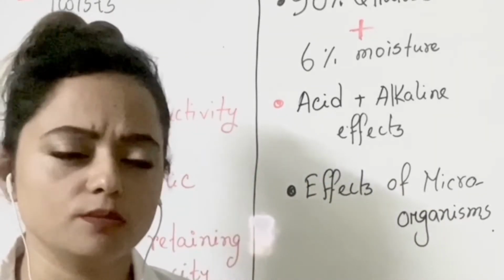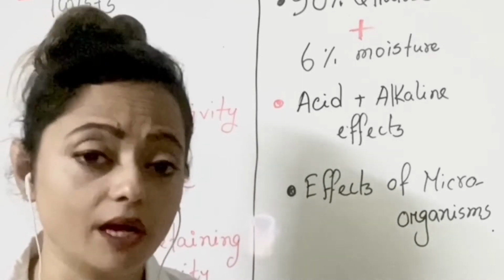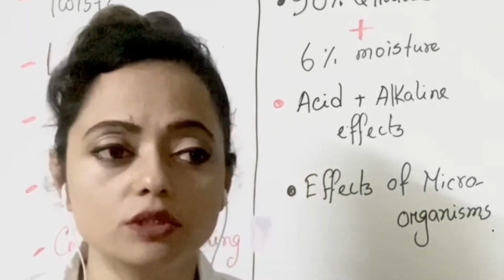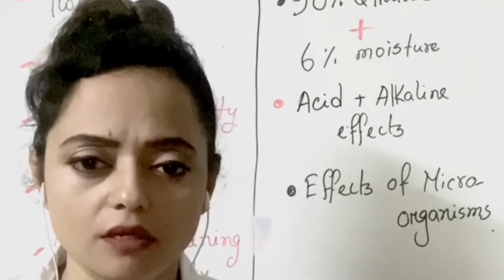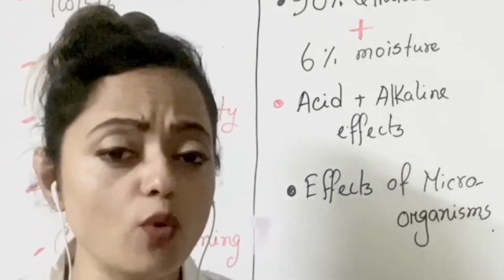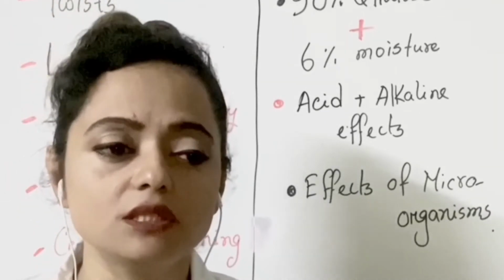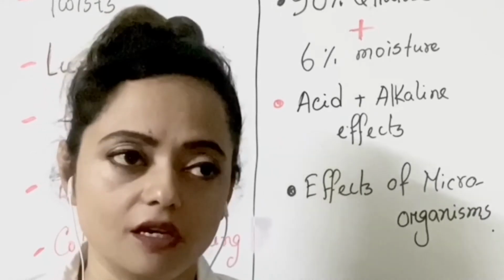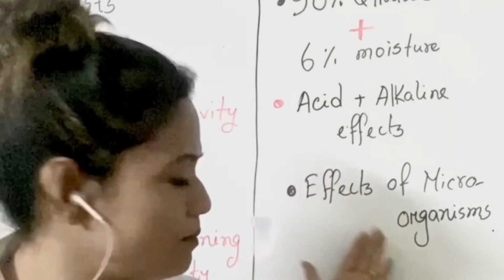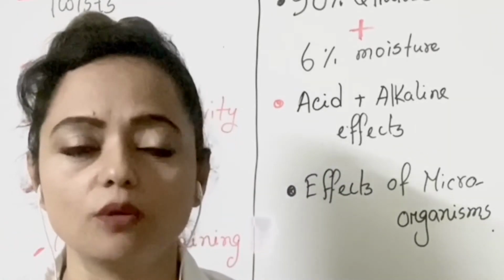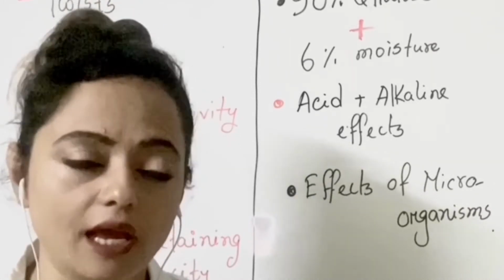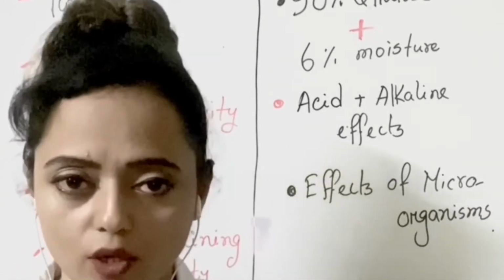It doesn't show much reaction with that, but you need to know that when we keep our cotton clothes for a long time, nearly about 50 years, they totally degenerate or degrade. If you want to use them, you cannot. Then what about the effects of microorganisms? Microorganisms, bacteria, fungi or others can destroy the structure of the cotton fiber.